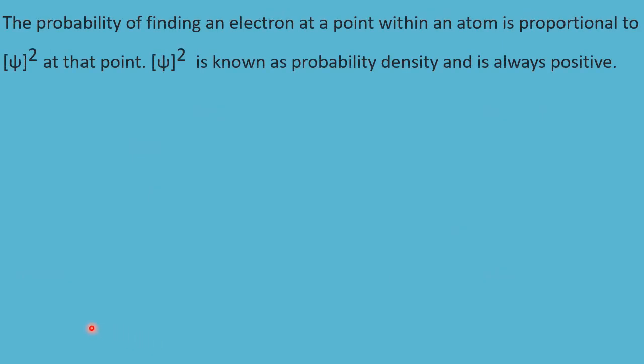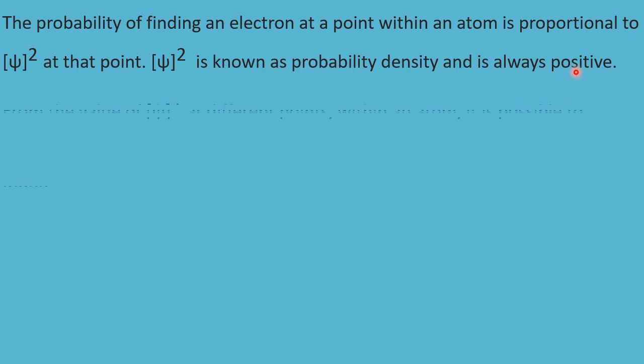The probability of finding an electron at a point within an atom is proportional to psi square at that point. That means the more the psi square value, the more is the probability. That means probability becomes more, so we may go to 92%, 93% like that. So modulus psi square is known as probability density and is always positive. Positive indicates availability of the electron. Negative means what? It is not available.